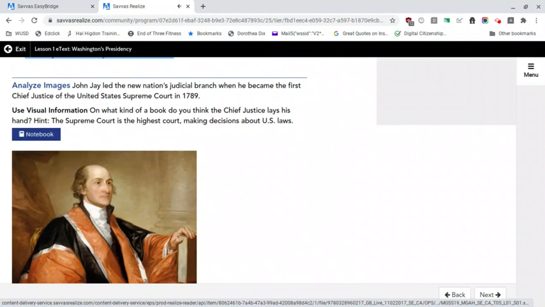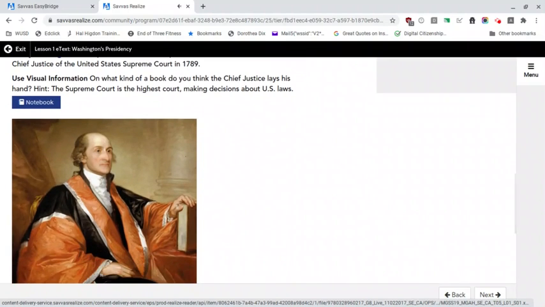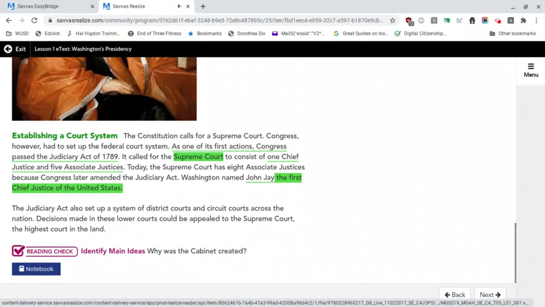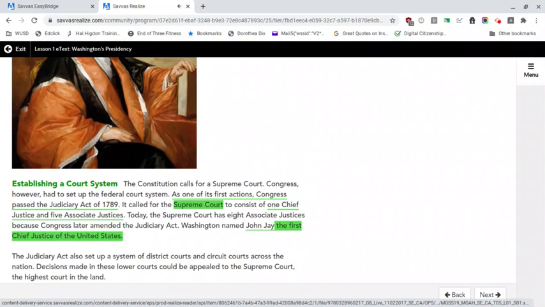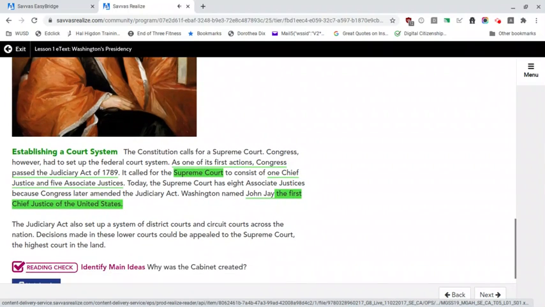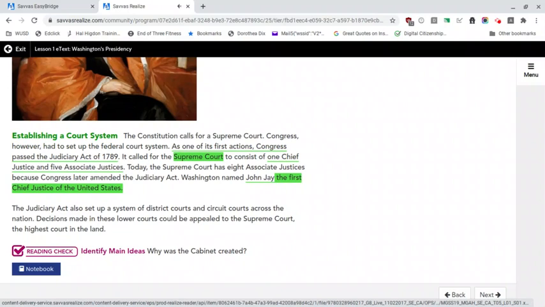Establishing a court system. The Constitution calls for a Supreme Court. Congress, however, had to set up the federal court system. As one of its first actions, Congress passed the Judiciary Act of 1789. It called for the Supreme Court to consist of 1 Chief Justice and 5 Associate Justices. Today, the Supreme Court has 8 Associate Justices because Congress later amended the Judiciary Act.